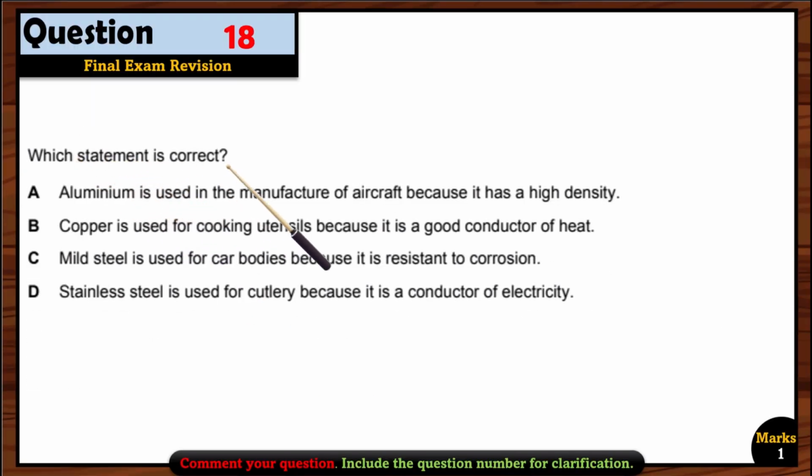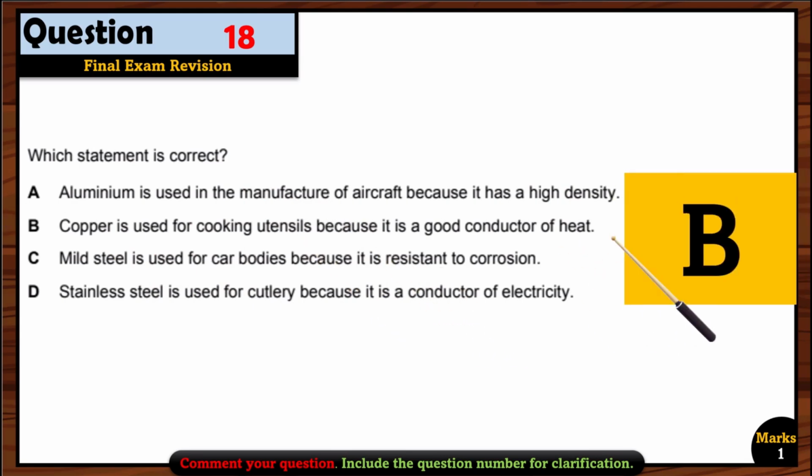Question 18. Which statement is correct? Aluminium is used in the manufacture of aircraft because it has high density. It's obvious that it should have low density because aircraft have to fly in the air, right? So their density should be low. That's why this option is wrong. It is right that they are used in the manufacture of aircraft, but the reason is wrong. Let's see copper. Copper is used for cooking utensils because it's a good conductor of heat. Yes, that's right. So option B is correct. We don't have to look at the other options.